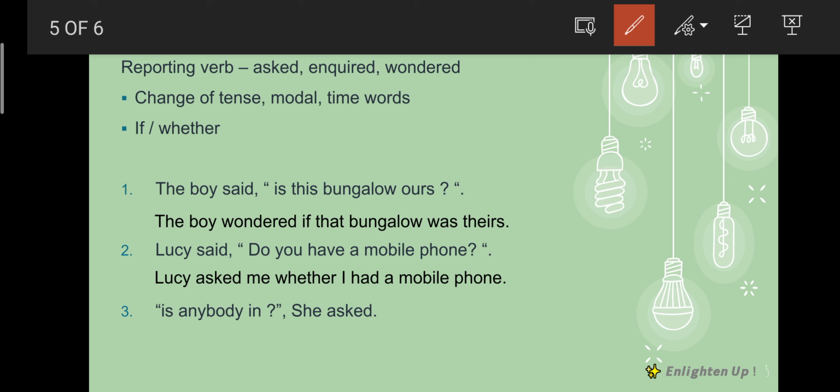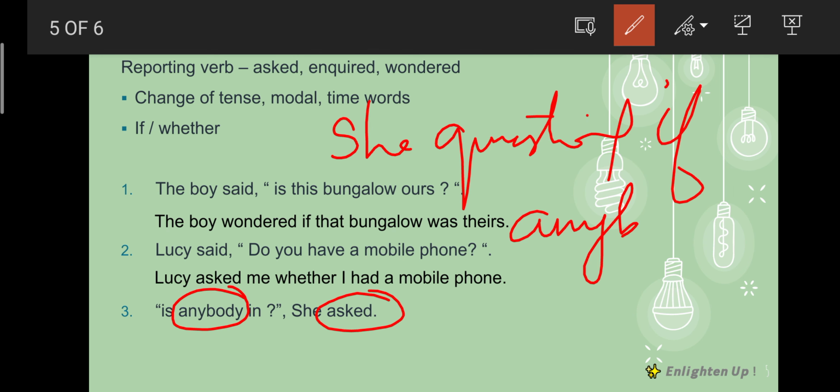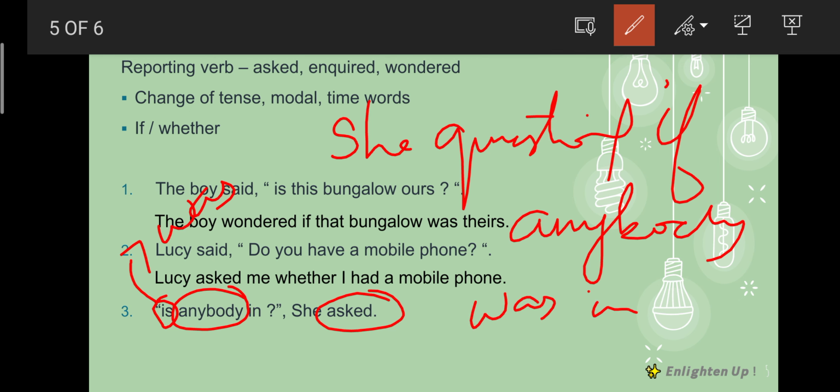Last question, is anybody in? She asked. Okay, so already asked is there, so she questioned. If or whether, I'll use if. Anybody will come to the front, subject followed by verb, right? So anybody, is present, is will become past, so is will become was in.